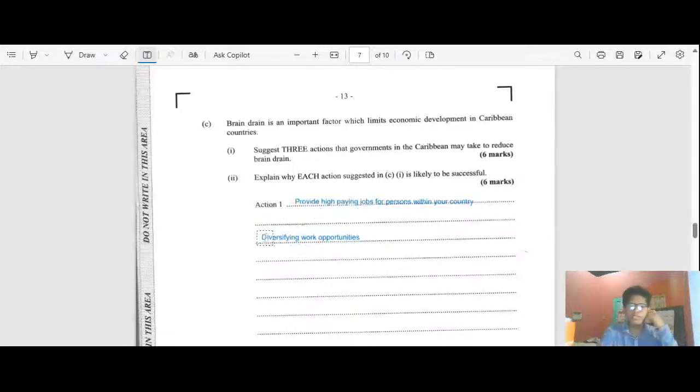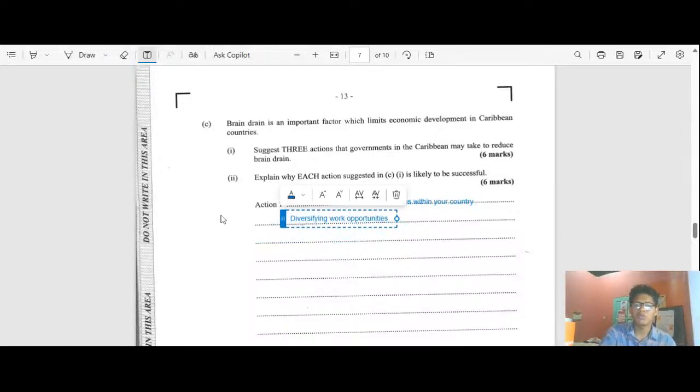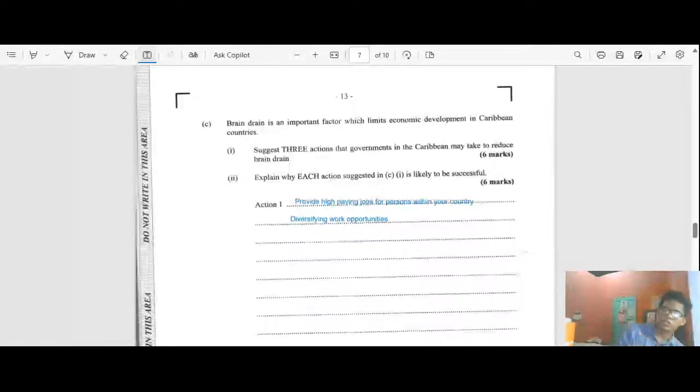One thing, for example, when it comes to Caribbean countries, is that we usually get our income from tourism, from our forestry, from our natural resources. But we need to diversify our work opportunities and provide different work opportunities for persons.